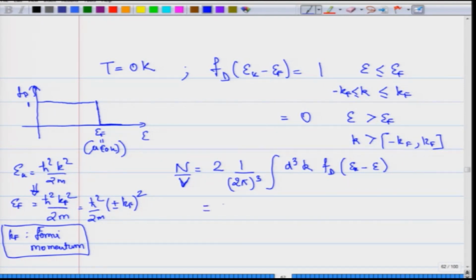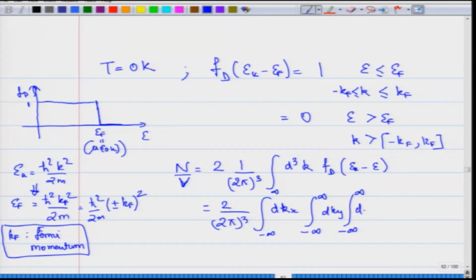Okay. So, let me write it as this, 1/(2π)³ integral from minus infinity to plus infinity dk_x, integral from minus infinity to plus infinity dk_y, integral from minus infinity to plus infinity dk_z, Fermi-Dirac f(E_k − E_F). But you know that the Fermi-Dirac distribution is going to be 1 only between plus minus k_F and it is going to be 0 elsewhere.